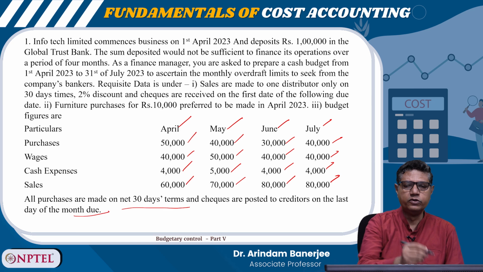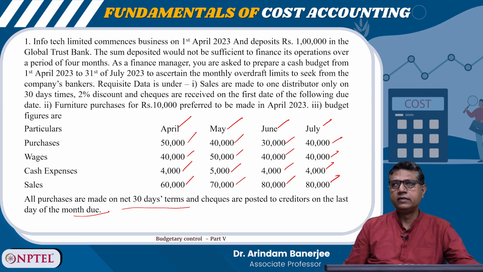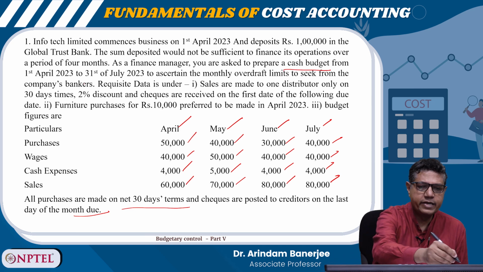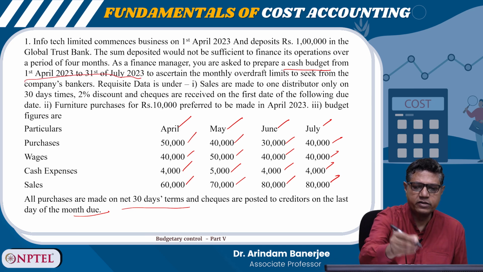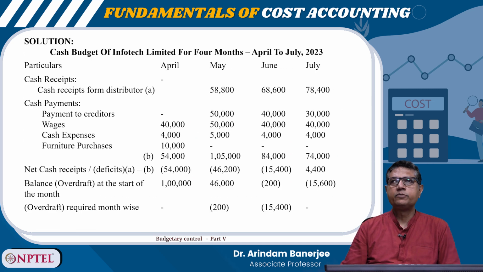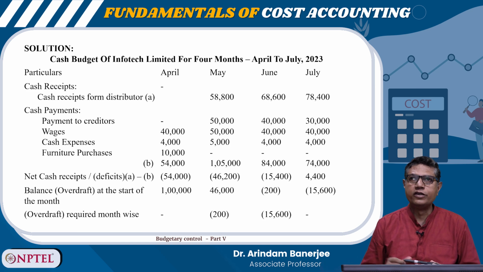So, we will prepare the cash budget for April, May, June and July. This is what they asked us to do, right? Cash budget from 1st April 23 to 31st of July 23. So, in the cash budget for April, May, June, July, we have cash receipts, so cash receipts from distributors. Okay, let's look at the solution now.